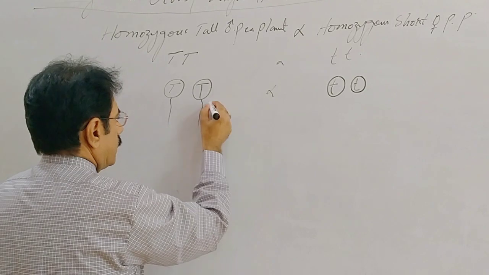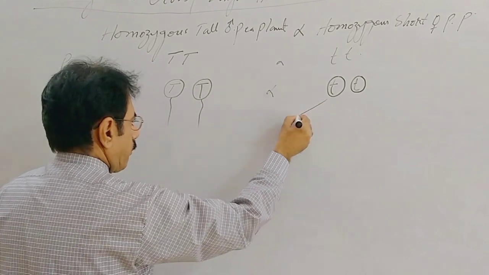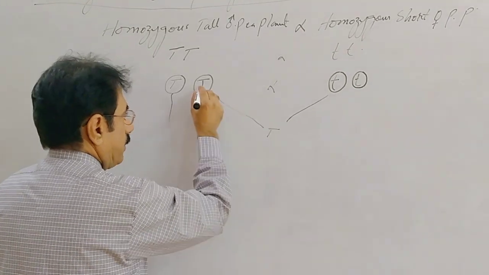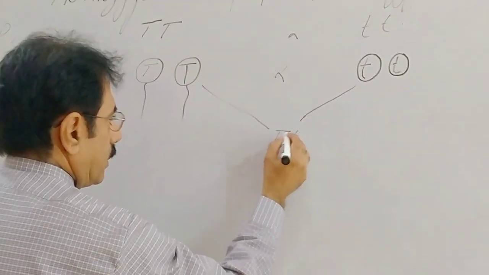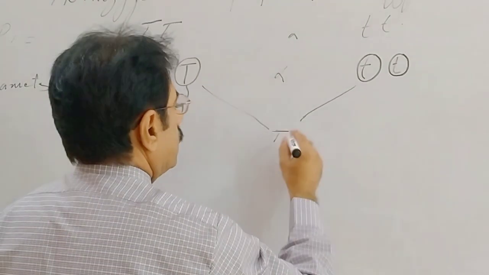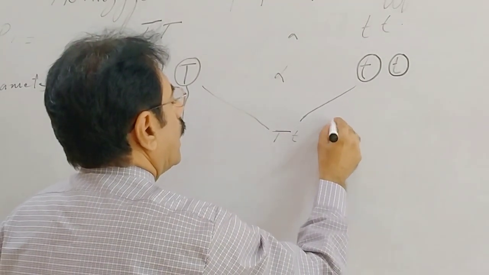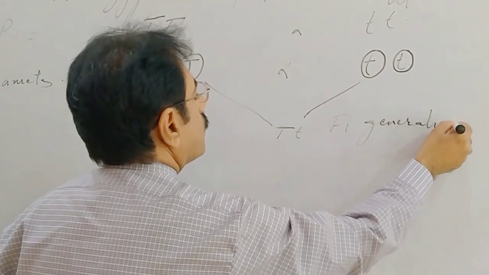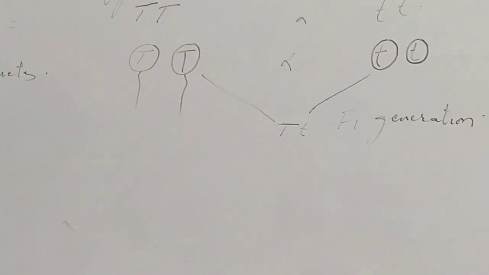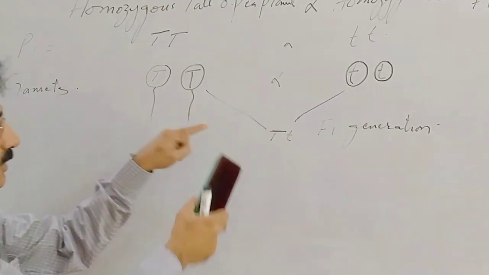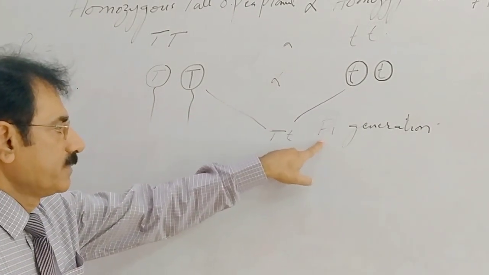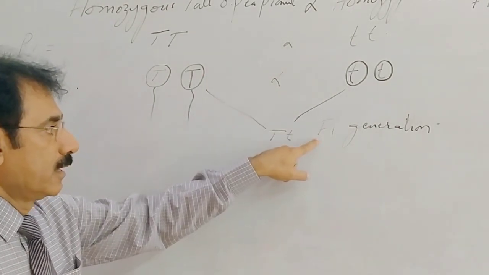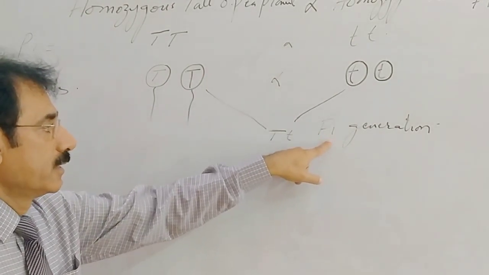And suppose this sperm fertilizes the ovum, giving T capital and T small. This was the hybridization, and the offspring produced from this cross is called the F1 generation.